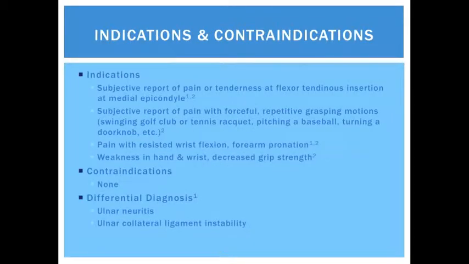Indications to perform the golfer's elbow test include subjective reports of pain or tenderness at the medial epicondyle, a subjective report of pain with forceful repetitive grasping motions, pain with resisted wrist flexion or forearm pronation, and weakness in the hand and wrist, including decreased grip strength. There are no contraindications to perform this test, and differential diagnosis includes ulnar neuritis and ulnar collateral ligament instability.